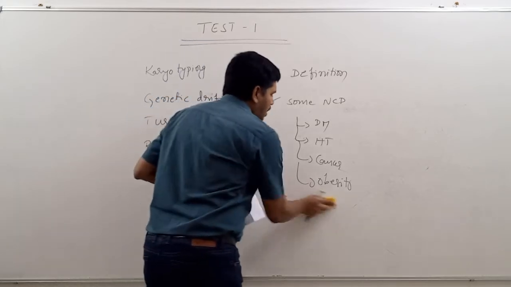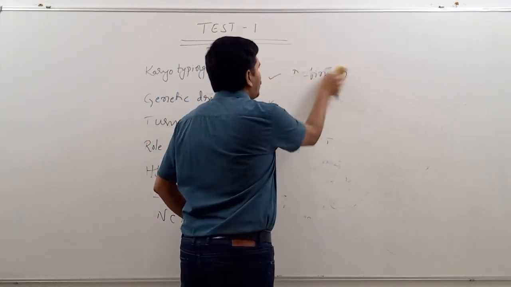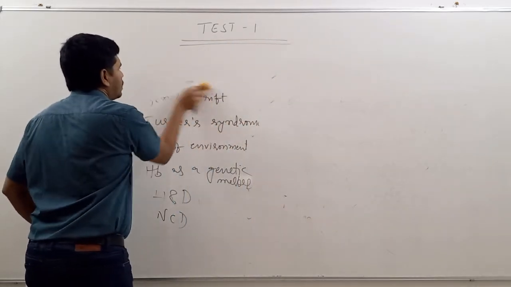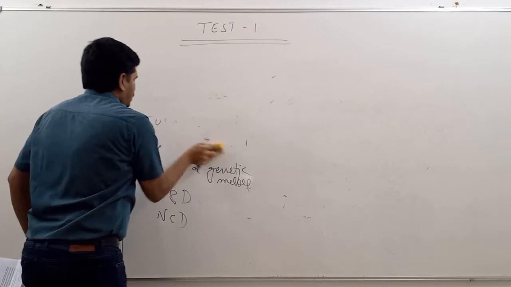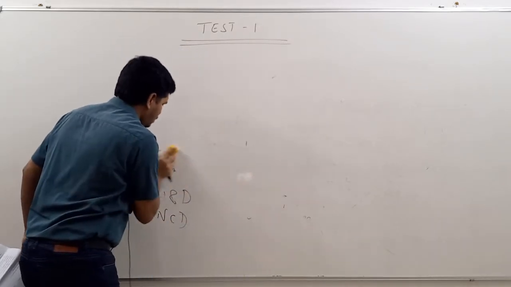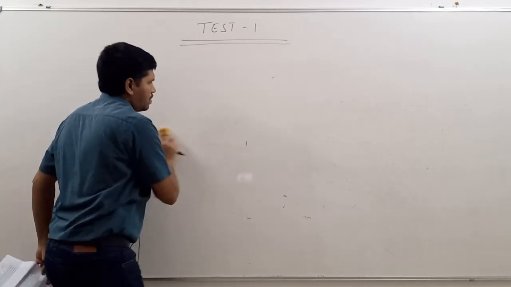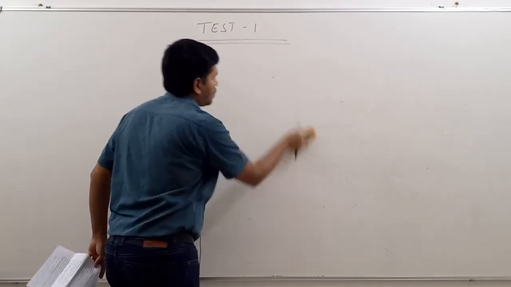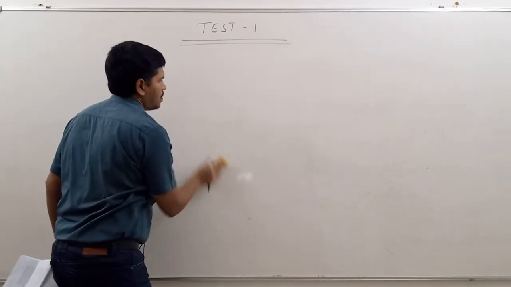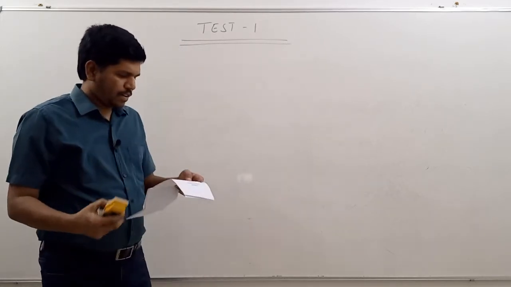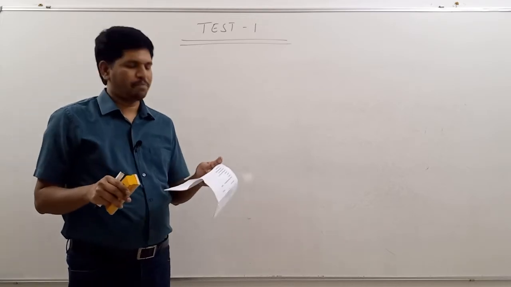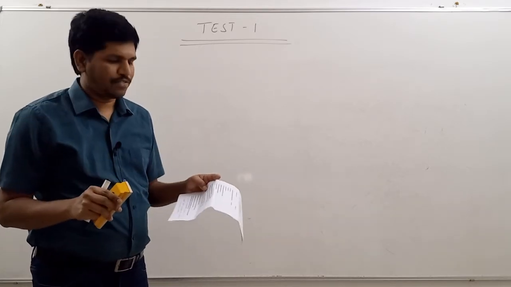Now let us discuss long answer questions. The first question is, explain the role of pedigree analysis in determining the nature of disease.